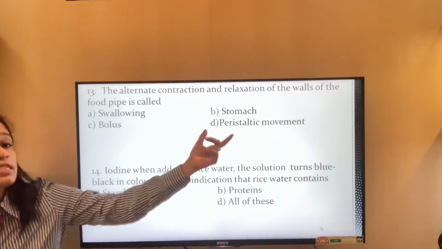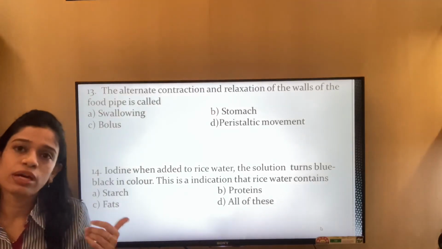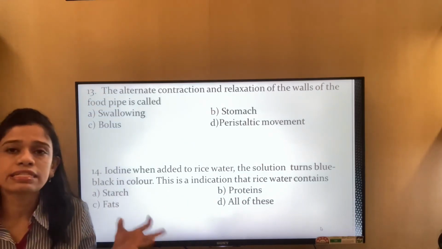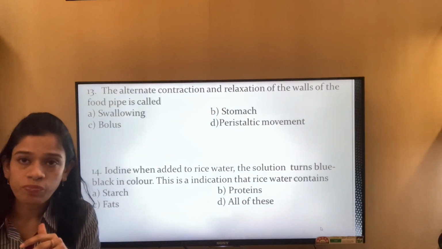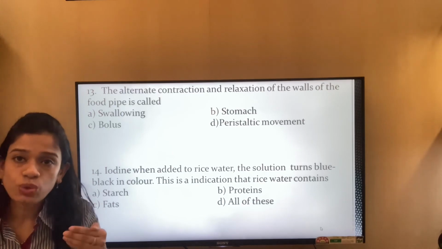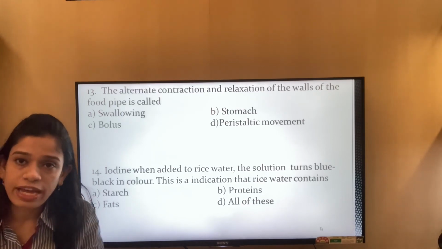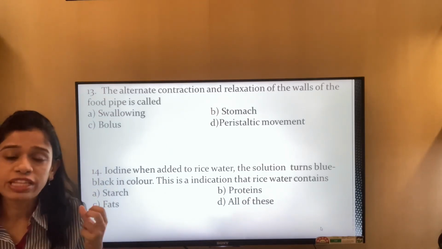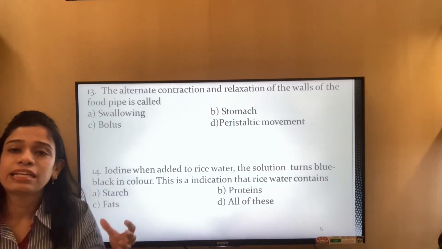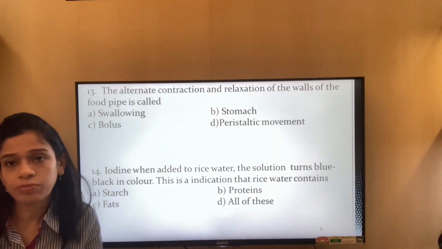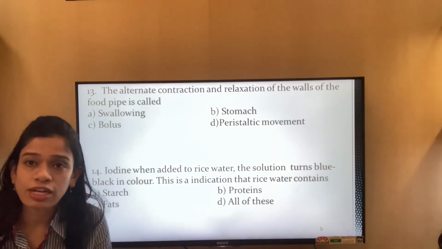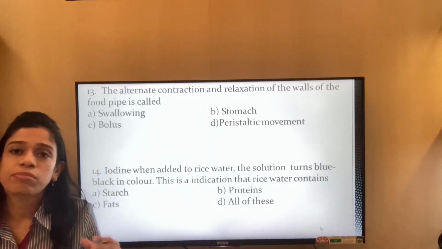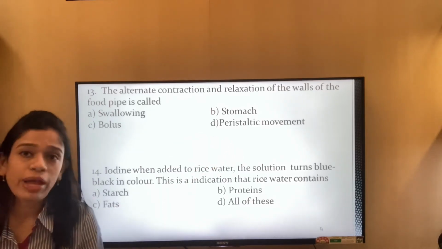Swallowing is just the process that we are doing. The stomach is the next step where the food reaches, and there the digestion takes place. Bolus is what forms in the mouth, once the food is chewed with the teeth, rolled with the tongue, and mixed with the salivary enzyme into a round type of thing. That food in the mouth, the first step of digestion, is known as bolus. So it is the peristaltic movement.